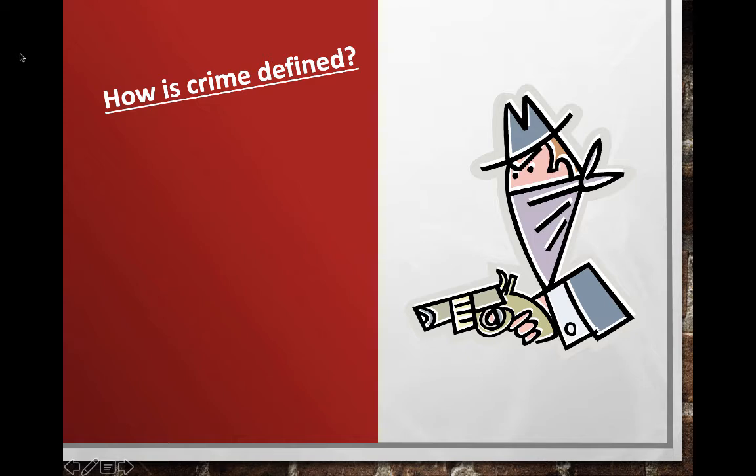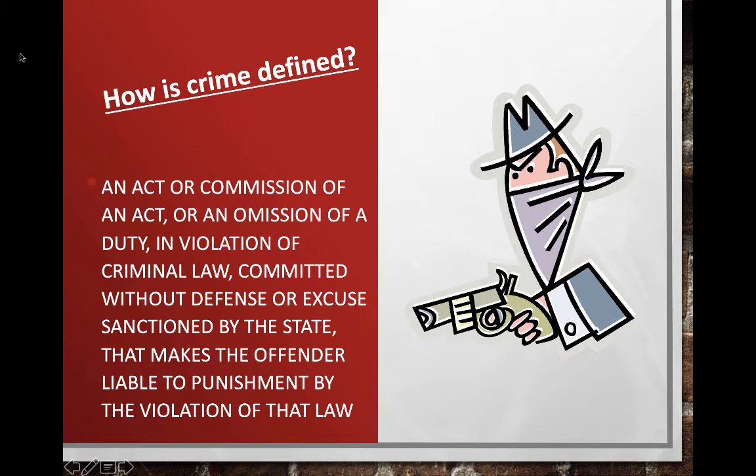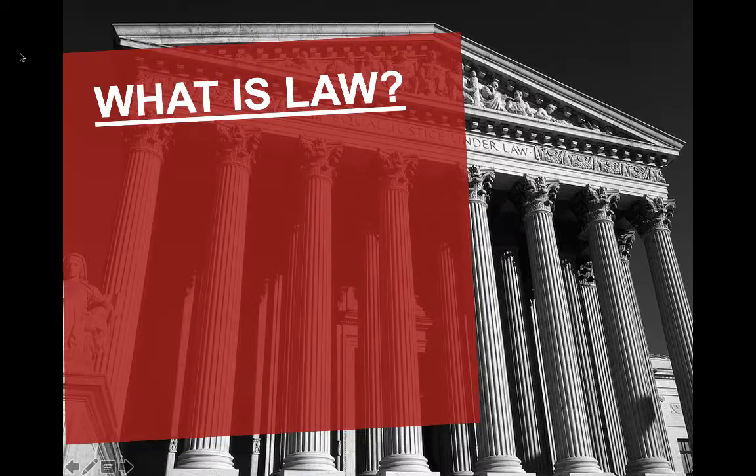And you're going to see this again on one of the quizzes, so make sure you understand this definition. It is an act or commission of an act or omission of a duty in violation of criminal law, committed without defense or excuse, sanctioned by the state, that makes the offender liable to punishment by the violation of that law. And if you need to pause here to write that down or take a photo of it, you can.